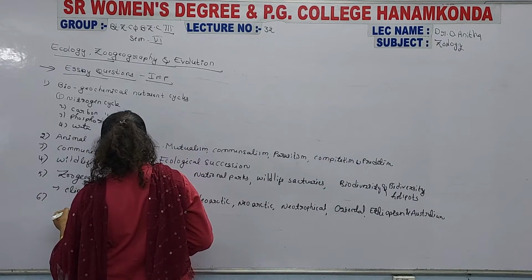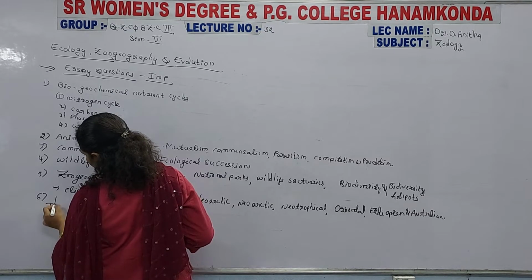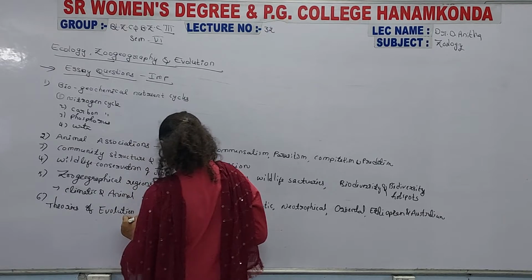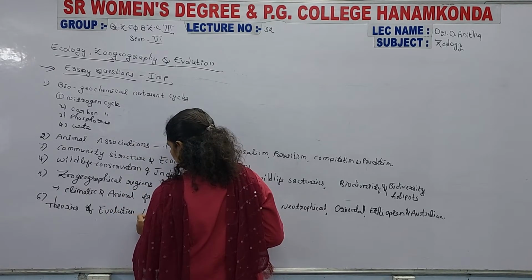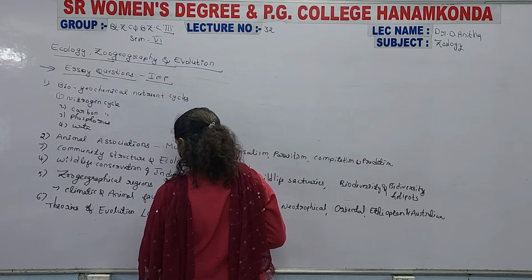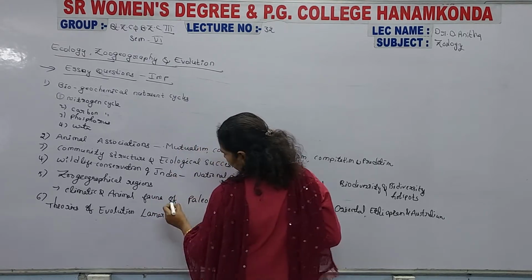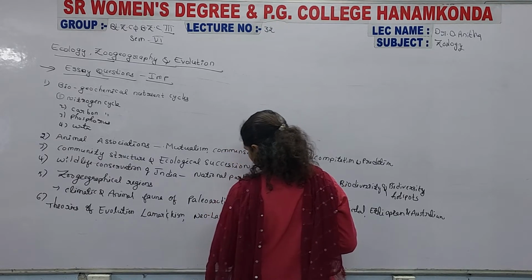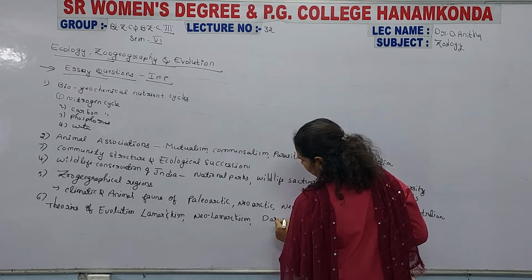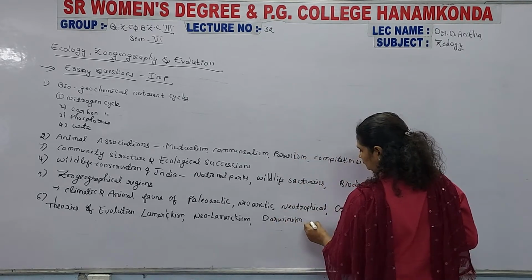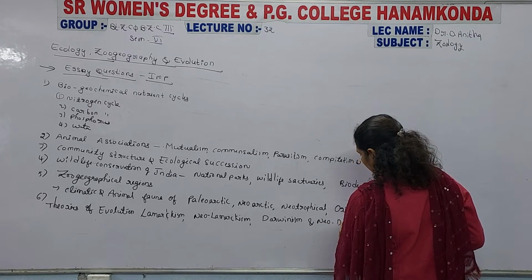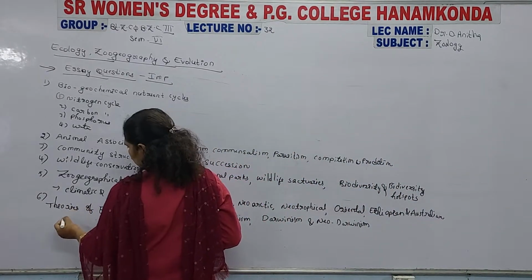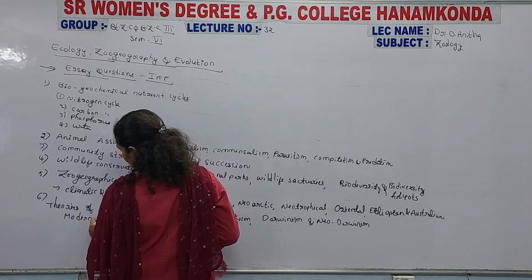And the sixth important essay, the theories of evolution: Lamarckism, Darwinism, and Neo-Darwinism, modern synthetic theory.